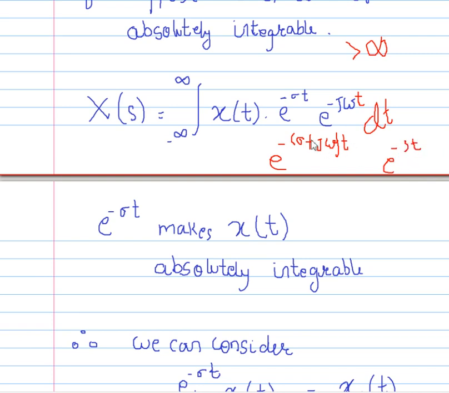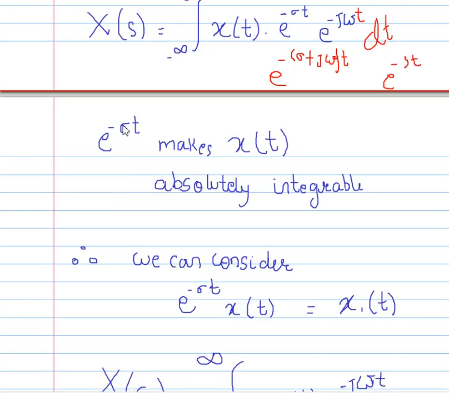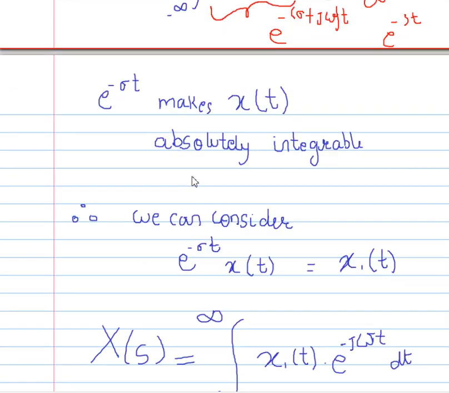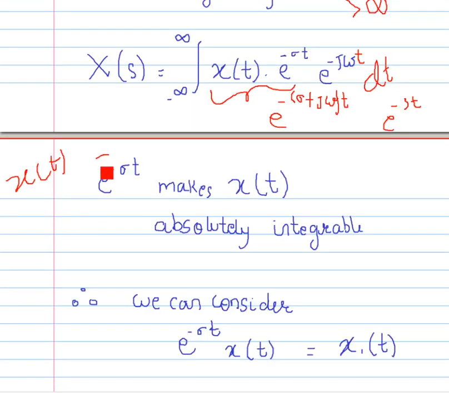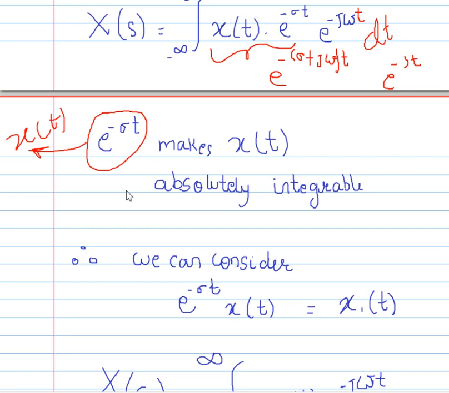According to definition, we have it like this, and e raised to power minus sigma t multiplied with x of t makes it absolutely integrable. If we have a signal x of t which is not absolutely integrable, this e raised to power minus sigma t makes it absolutely integrable. So this is the main factor in which Fourier transform and Laplace transform differ. Laplace has e raised to power minus sigma t, which makes a non-absolutely integrable signal into an absolutely integrable signal.